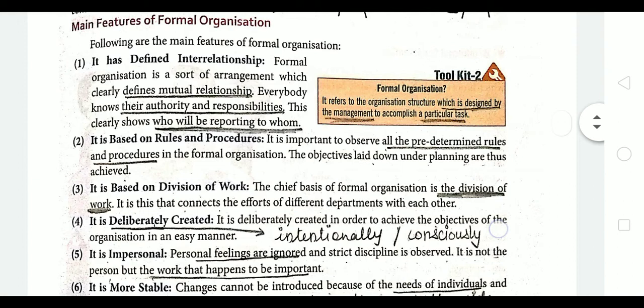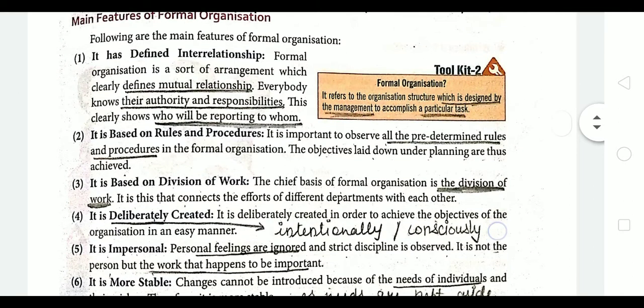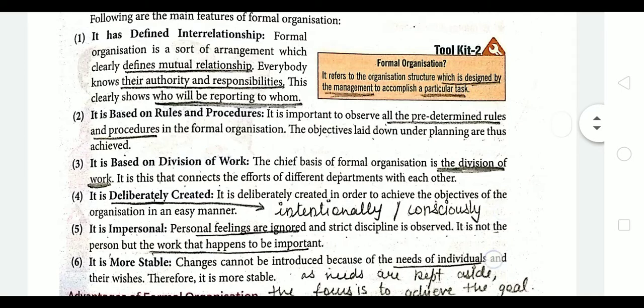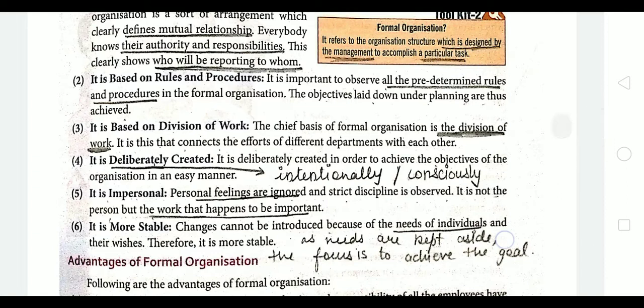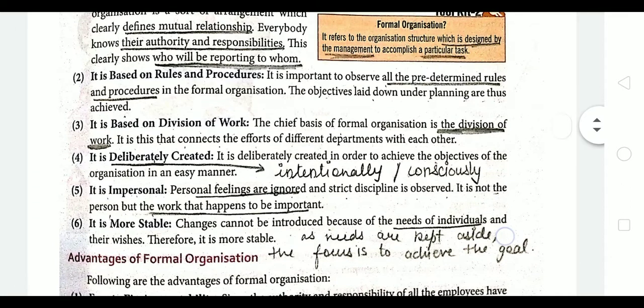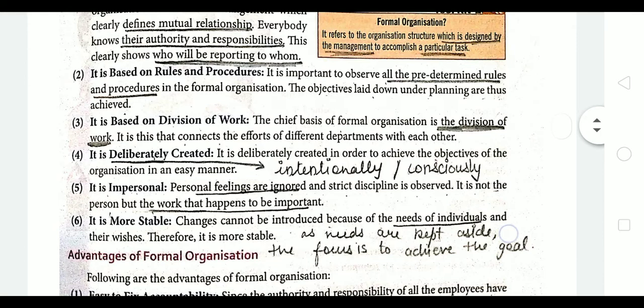Second, it is based on rules and procedures. That means all the predetermined rules and procedures are observed. All the employees in the organization have to work according to the rules and regulations. Next, it is based on division of work. Now, division of work is the chief basis of formal organization. That means it connects all the efforts of different departments with each other. That means it establishes specialization as well as coordination in the organization.